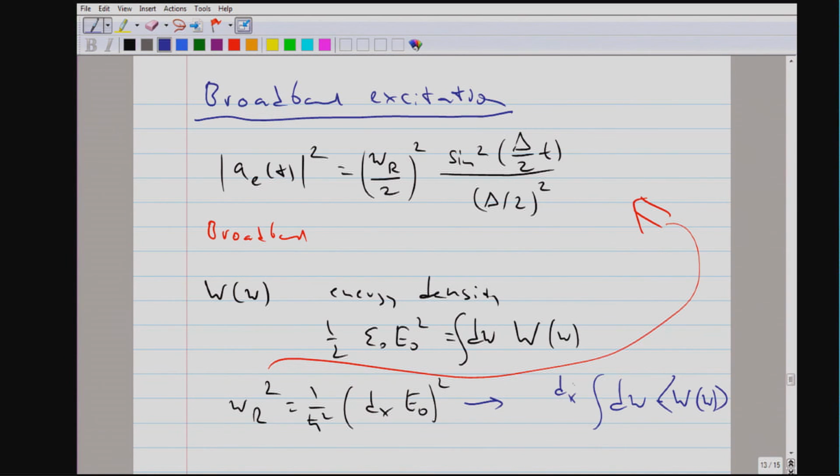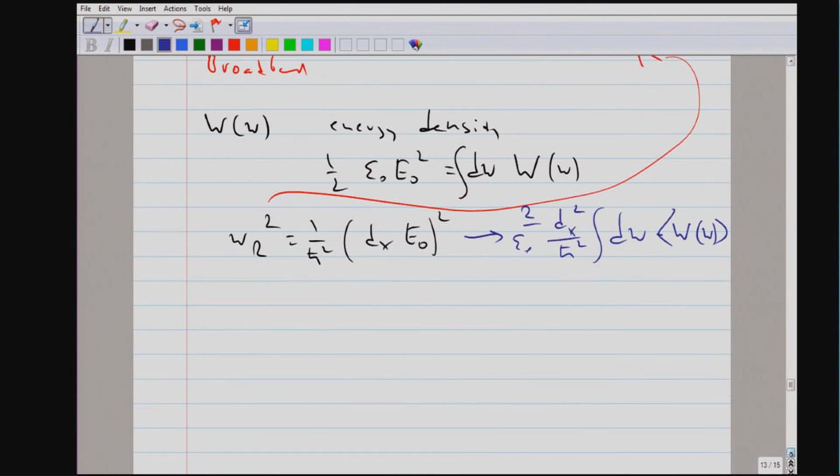We have the matrix element squared as a prefactor. I just tried to rederive it, but I think the prefactor is 2 over epsilon naught. So yes, with that, in perturbation theory, the probability to be in the excited state is, let's just take all the prefactors.